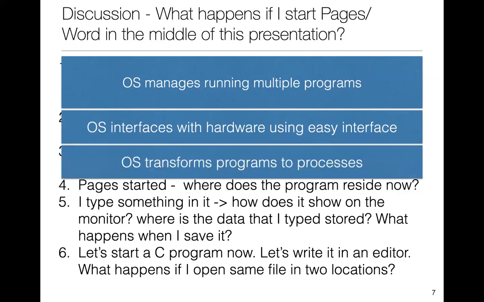And the OS is going to transform a program into a process. The difference between a program and a process is that if you've, let's say, written a program in C, which is a hello world program, it is lying on the hard disk as an executable, let's say hello.out. Till the time it is run, it is just a program. When it is running, it is called a process. So a process is a program under execution.